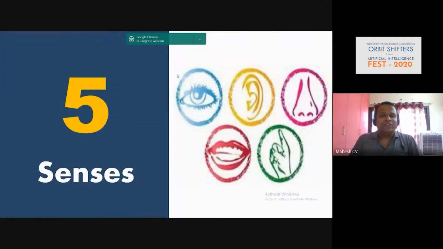So usually, as we have been hearing since the morning, there are very huge things in and around the nuts and bolts of AI. Of the five senses, the only one AI cannot do is taste. But it can hear, it can smell, it can touch. Out of the five senses, the important one is the eye, which is what we call vision. That's where computer vision came into the picture.